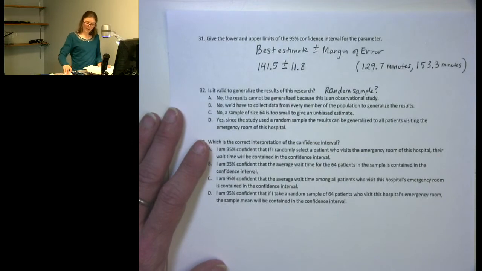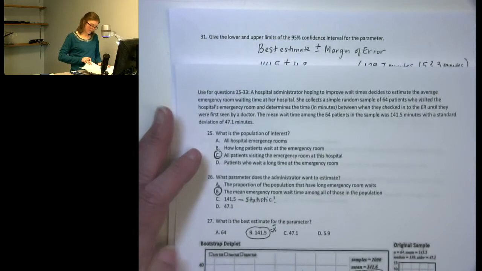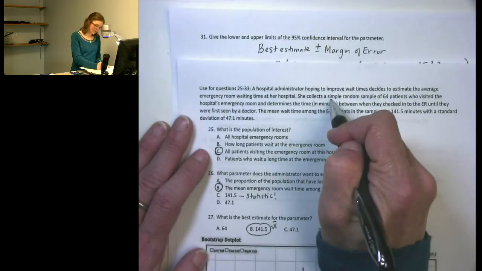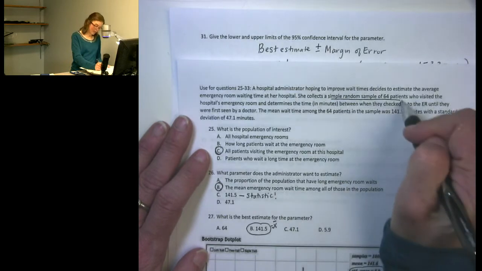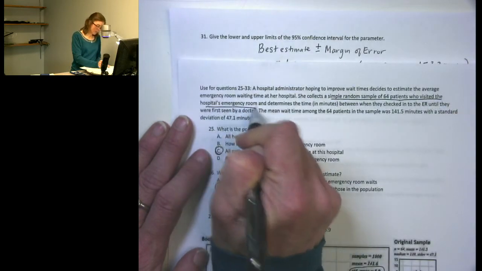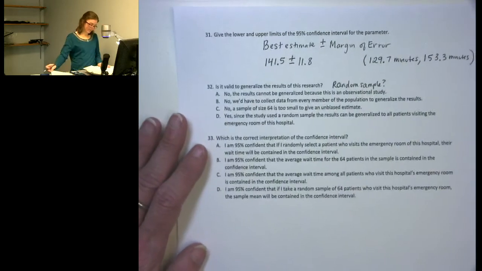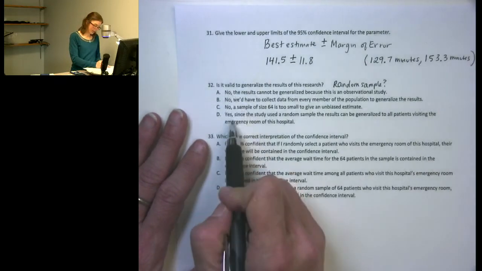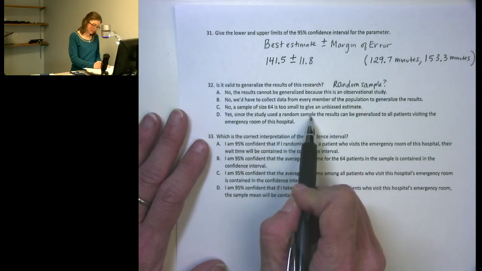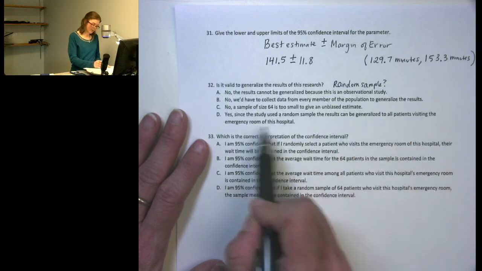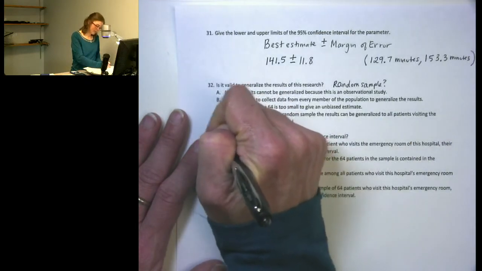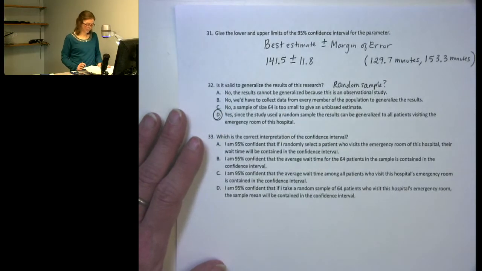So going back and looking at our scenario, she collects a simple random sample of 64 patients who visited the hospital's emergency room. So the answer should be yes. Since the study used a random sample, the results can be generalized to all patients visiting the emergency room of this hospital.